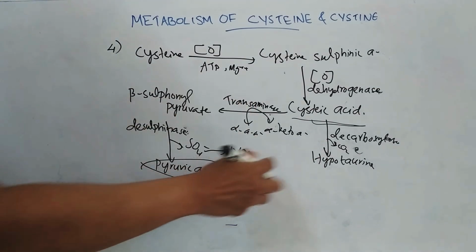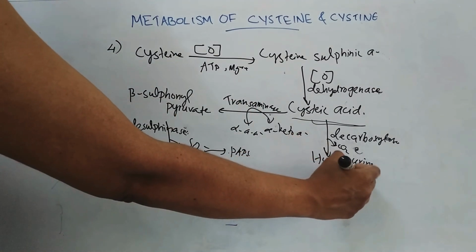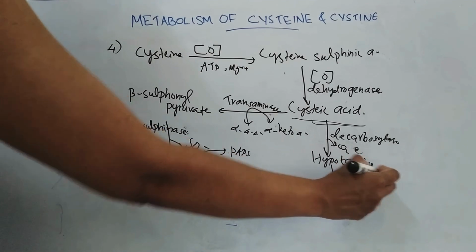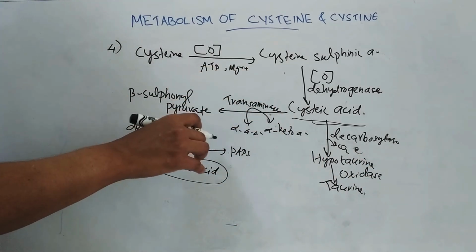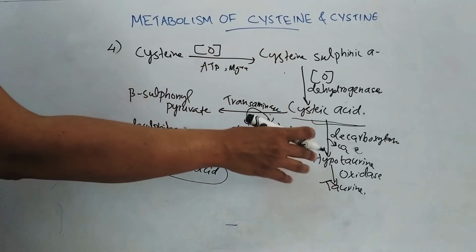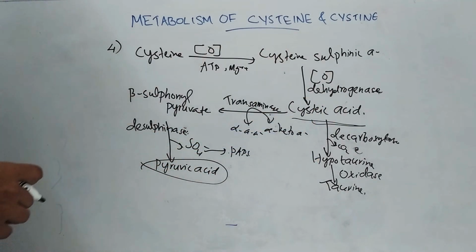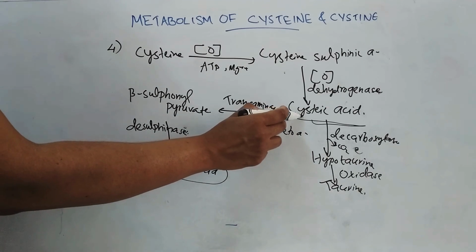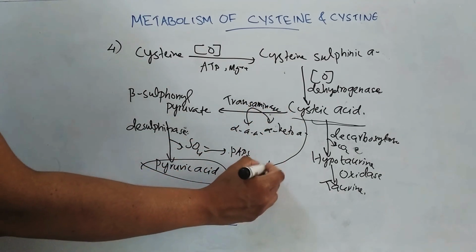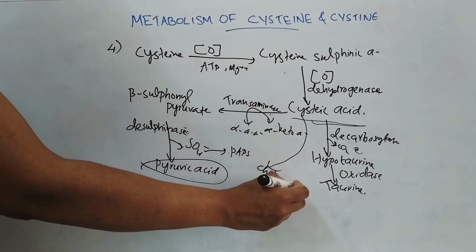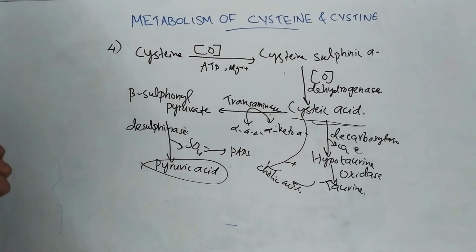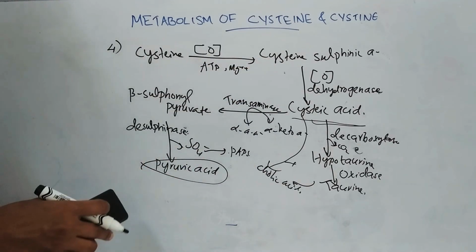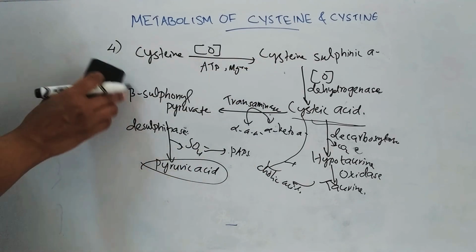Then by the oxidase enzyme it forms taurine. This cystic acid can also combine with cholic acid to form the bile acid, taurocholic acid. That is the pathways for the formation of this pyruvate.